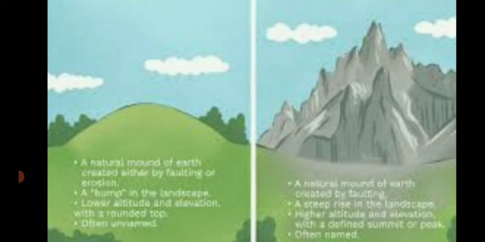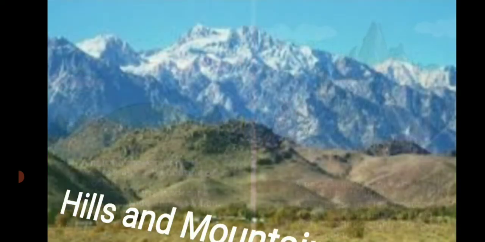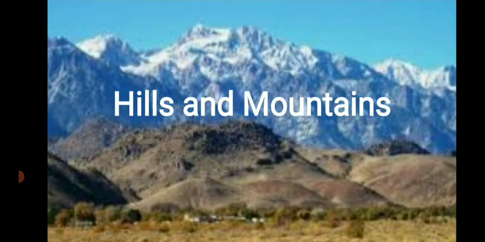You can see in this picture also. See, the mountain is covered with snow, on your right hand side. And in this also see, in the back side there are mountains and in the front side there are hills. Hills are made up of big rocks and stones. And the mountains are covered with snow. Clear? Yes.